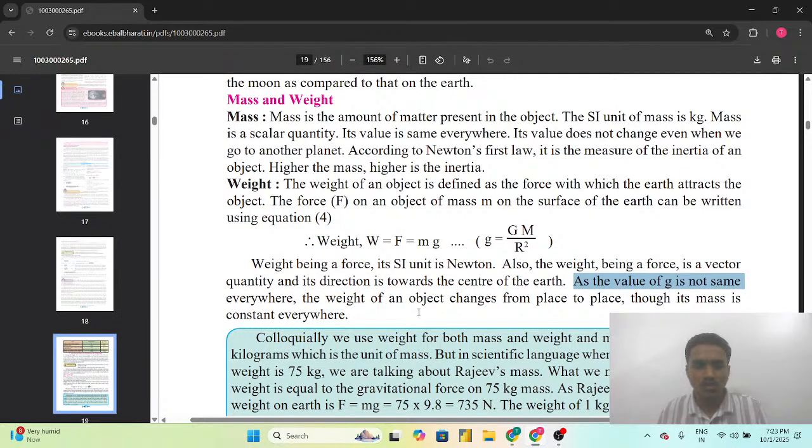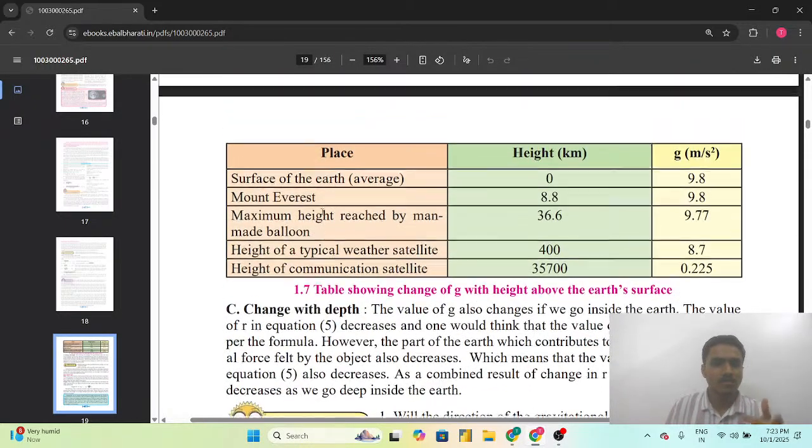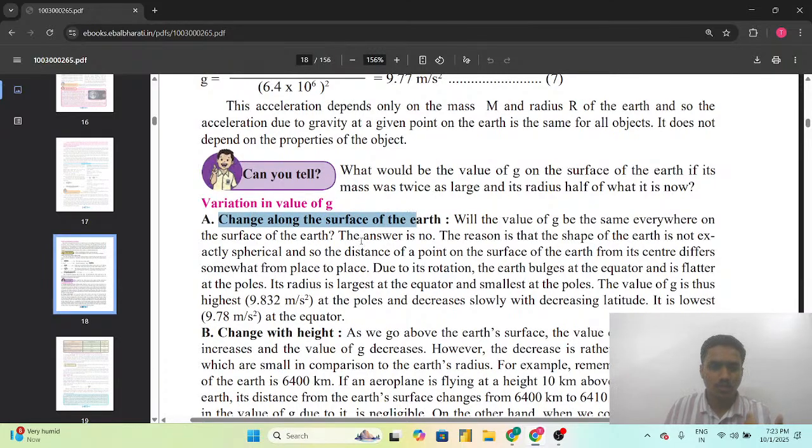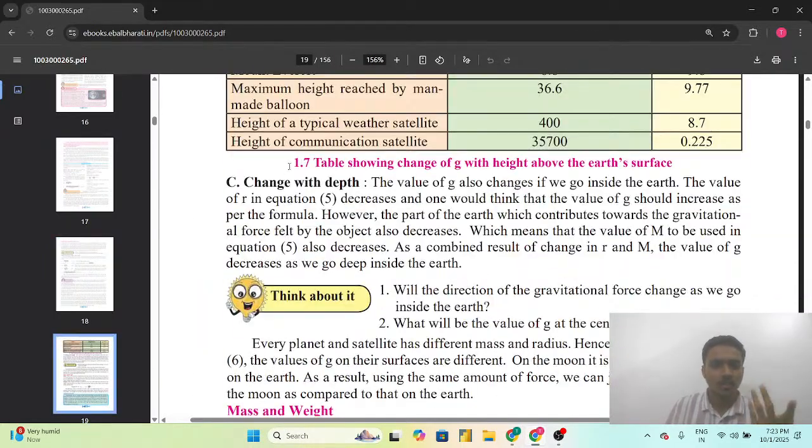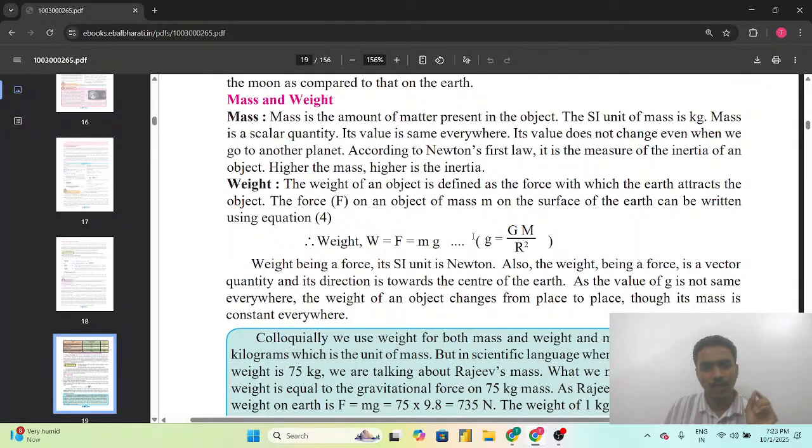As the value of g is not the same everywhere, the weight of the object also changes from place to place, though its mass is constant everywhere. यानी मास ऑब्जेक्ट का चेंज होगा ही नहीं. मास हम दुनिया के किसी भी पूरे सोलर सिस्टम में कहीं भी चले जाए, mass will remain constant everywhere, but the weight changes, as we know that weight is equal to mg. As we have seen earlier, the value will change as g value is changing along the surface of the earth, g value is changing along with the height, g value is changing along with the depth. So the value of the weight will also change according to the surface.